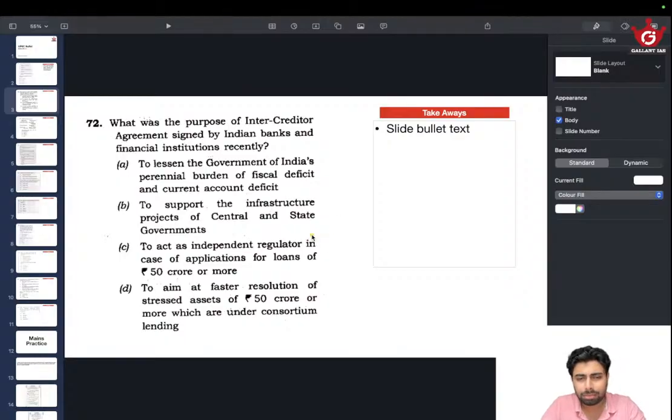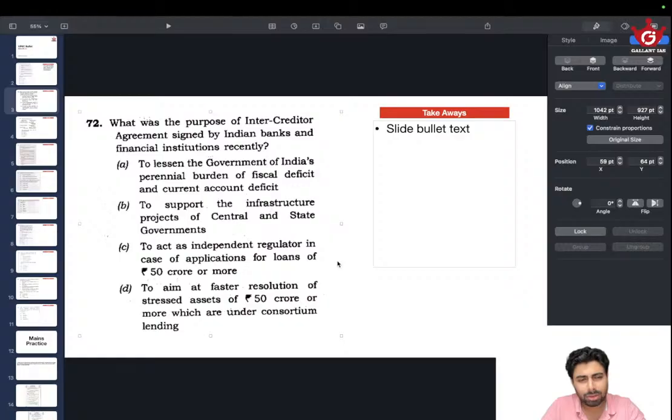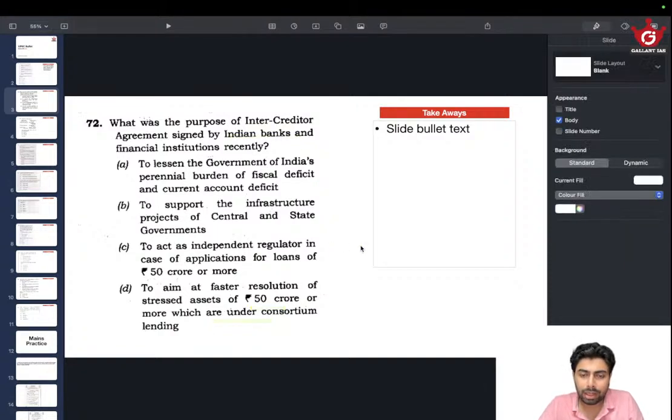By the UPSC trend, you should be sticking with C or D, because this seems less likely, and also acting as an independent regulator for loans and all seems very much in line with an intercreditor agreement of a bank. Again, faster resolution of stressed assets seems more probable. So just dive deep into these last two statements.